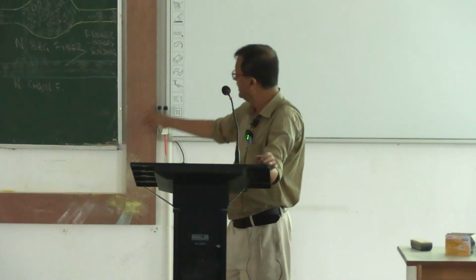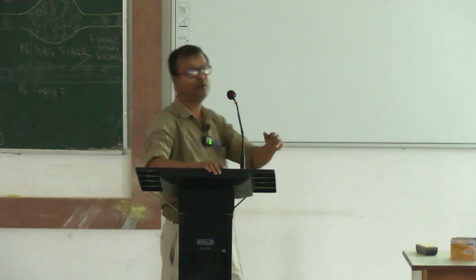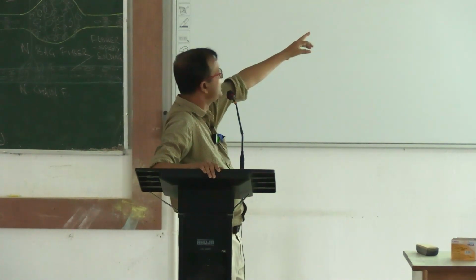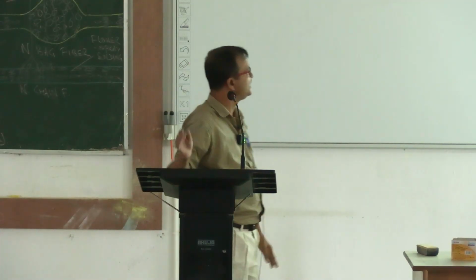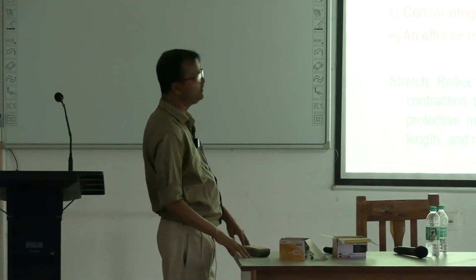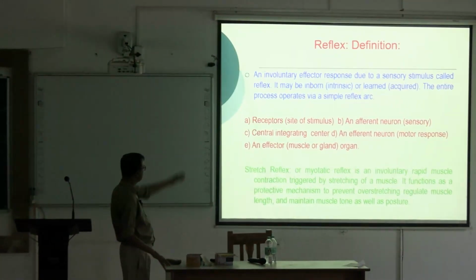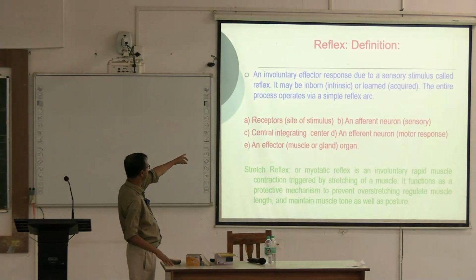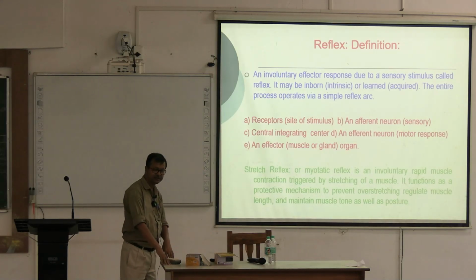Before that, now let me define what is stretch reflex and what is reflex. An involuntary effector response due to a sensory stimulus is called reflex. It may be inborn, it may be acquired. The entire process operates via a simple reflex arc. Reflex arc consists of these 5 components. Number 1, site of stimulus, receptors.